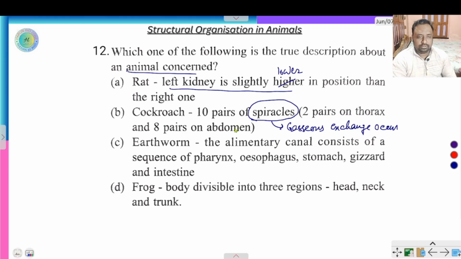Earthworm, the alimentary canal consists of sequence of pharynx. Alimentary canal starts with mouth, then pharynx, then esophagus, then stomach, then gizzard and the intestine.